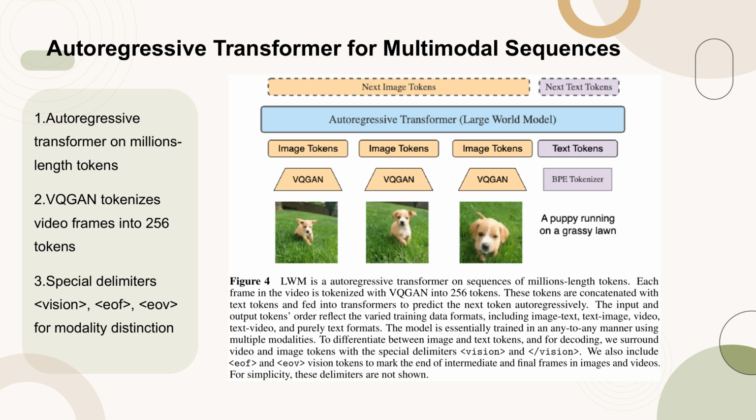The model is trained to handle various data formats, including image-text, text-image, video, text-video, and purely text formats. To distinguish between image and text tokens, and for decoding purposes, special delimiters such as vision, EOF, and EOV are used to mark the end of frames and modalities. These delimiters help in managing the different types of input data and ensuring the model can handle multimodal sequences effectively.